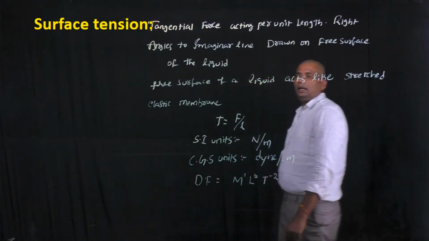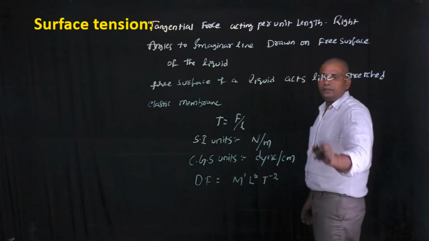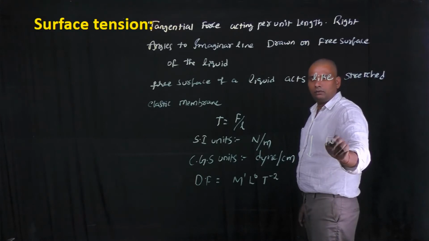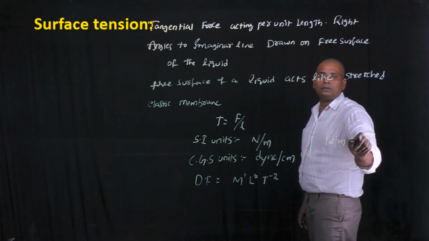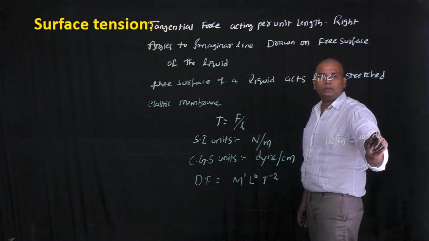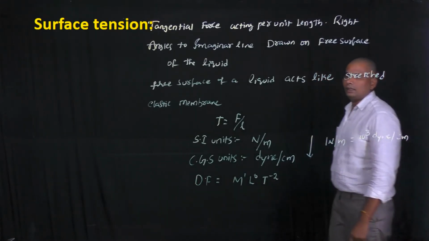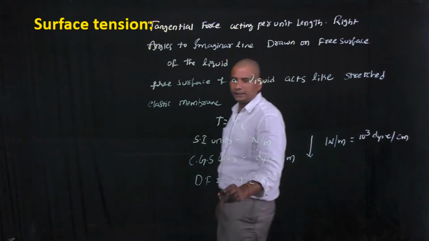The conversion from SI units to CGS units is 1 Newton per meter equals 10 cube dyne per centimeter, and surface tension is a scalar.